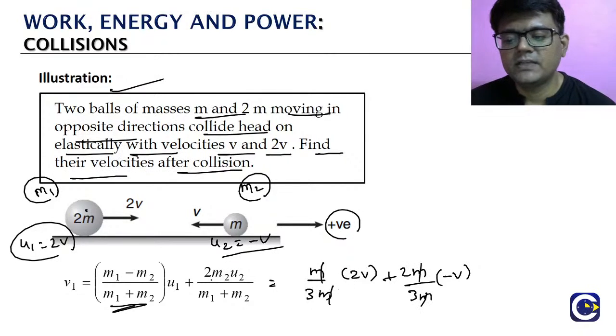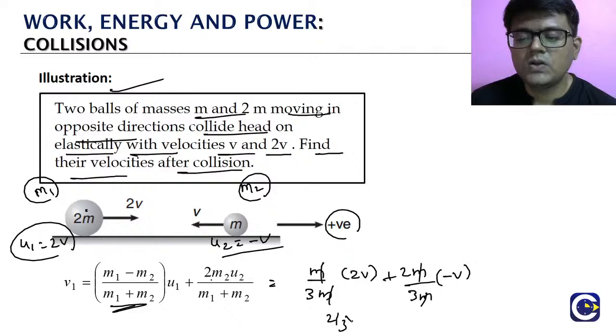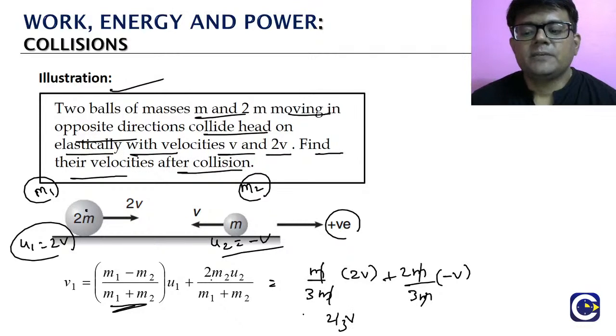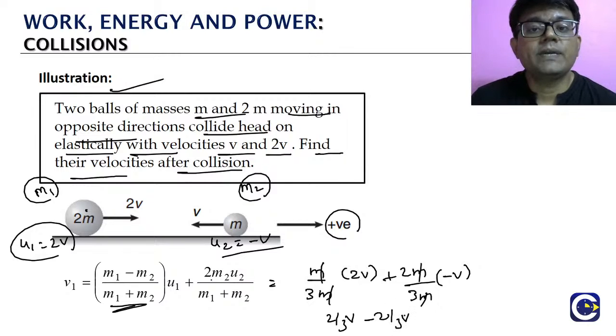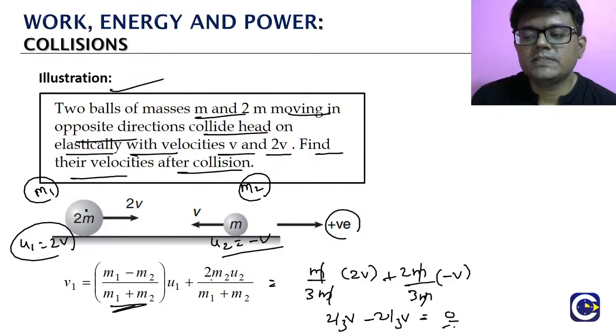So we have 2 by 3 v and minus 2 by 3 v. So what is it? 0.